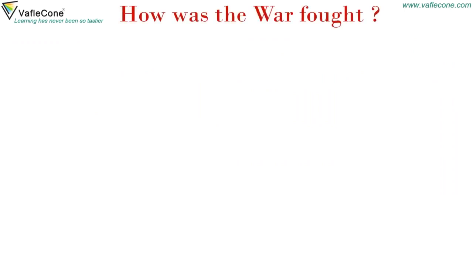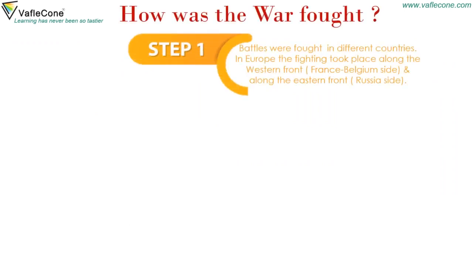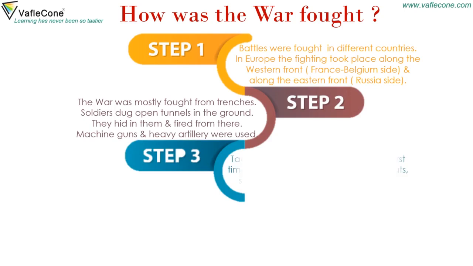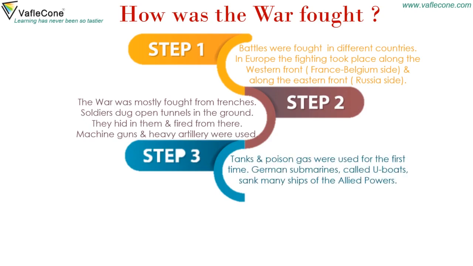How was the war fought? Battles were fought in different countries. In Europe, the fighting took place along the Western Front and along the Eastern Front. The war was mostly fought from trenches. Soldiers dug open tunnels in the ground. They hid in them and fired from there. Machine guns and heavy artillery were used. Tanks and poison gas were used for the first time. German submarines called U-boats sank many ships of the Allied powers.